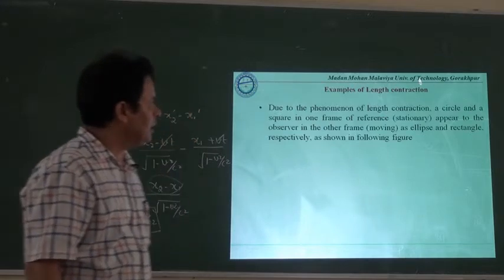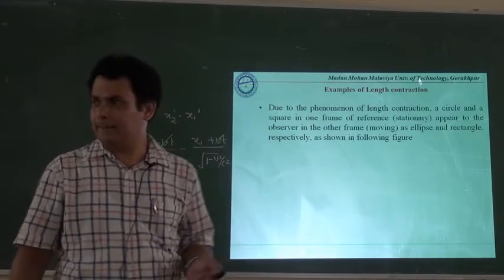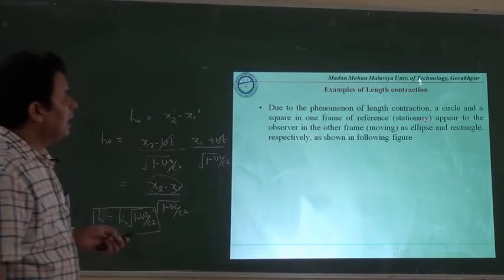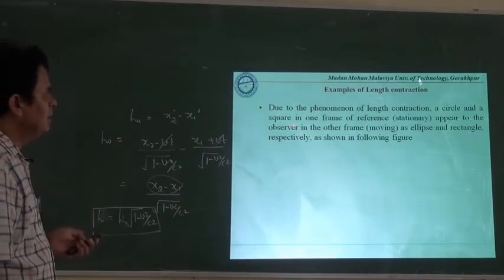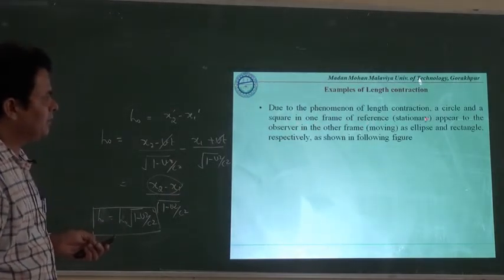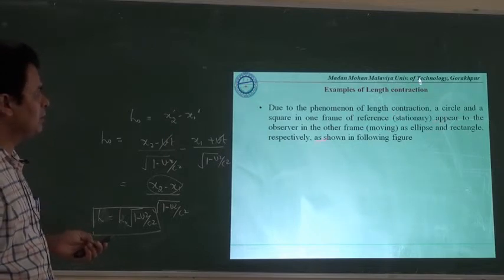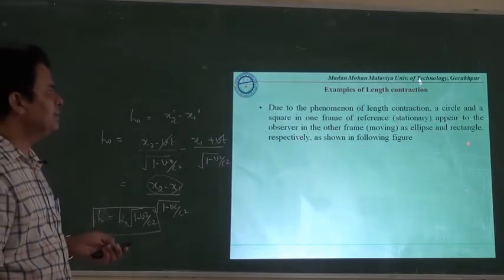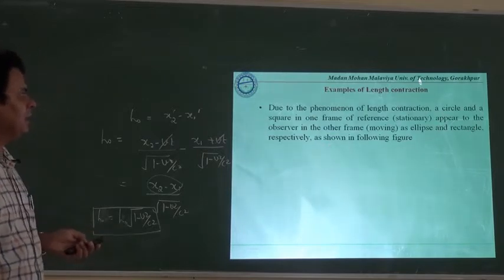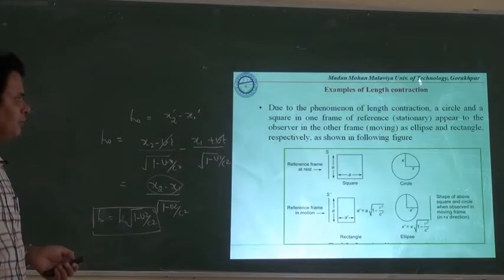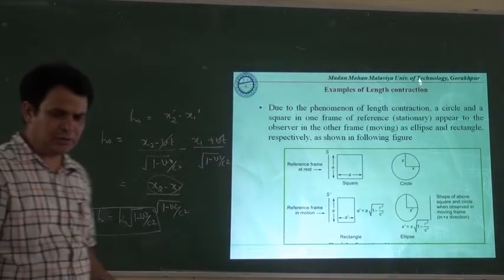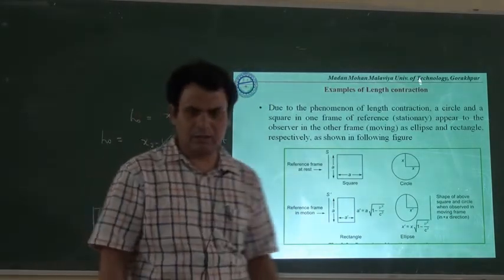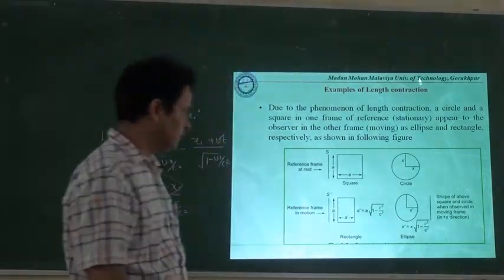Due to the phenomenon of length contraction, a circle and a square in one frame of reference that is stationary appear to the observer in the other frame of reference as an ellipse or a rectangle respectively, as shown in the following figure. You will see here, many times this question has been asked in competitive examinations as well as semester examinations.